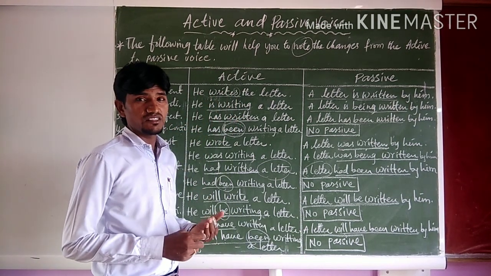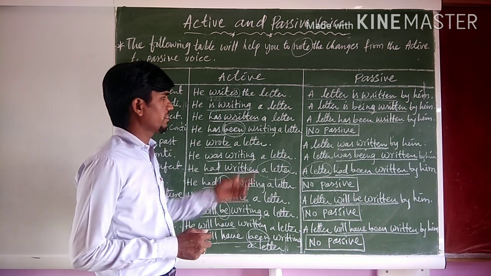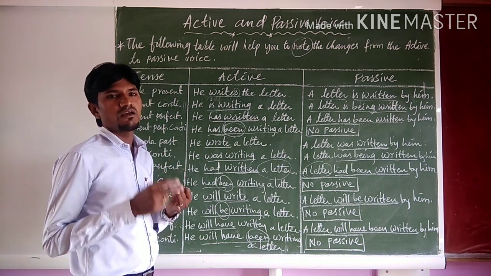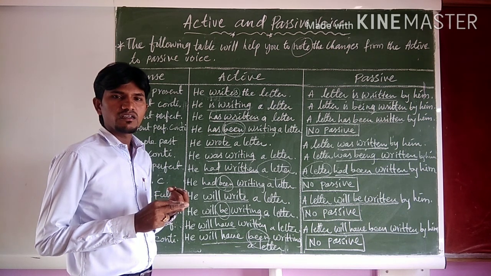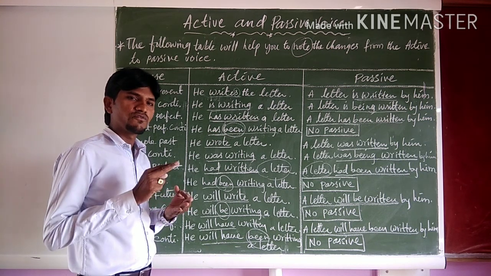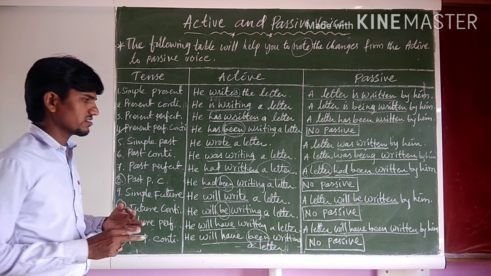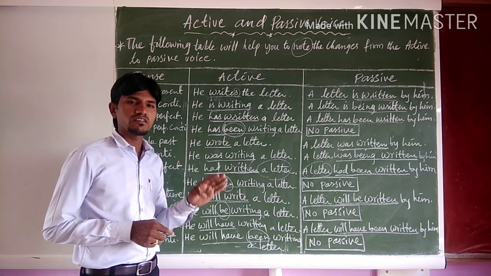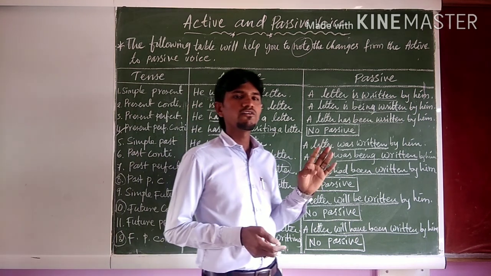Which tenses have no passive form? Right? Present perfect continuous tense, past perfect continuous tense, future continuous tense, and future perfect continuous tense. These four tenses have no passive form.